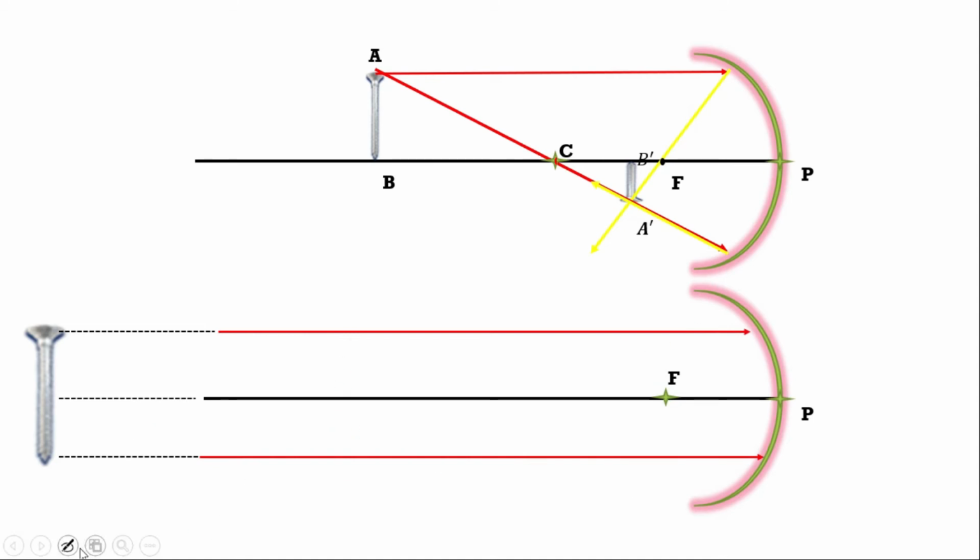After reflection from the mirror, they will converge at a point. This point is known as the image. The image of this object will be in point shape and it is very diminished. So we can say for the object which is kept at infinity, a very diminished image will be found at the focus of the mirror.